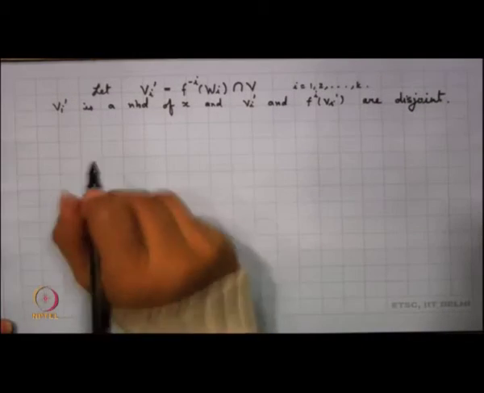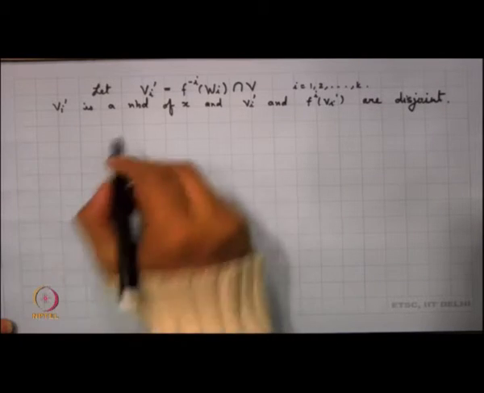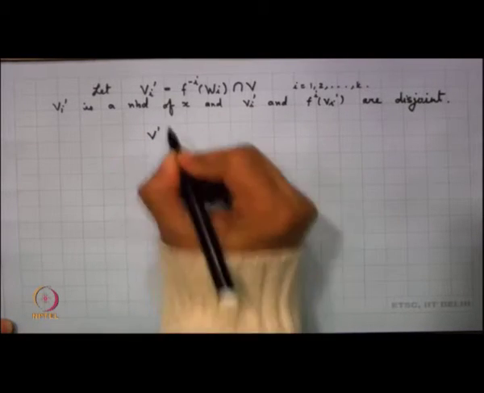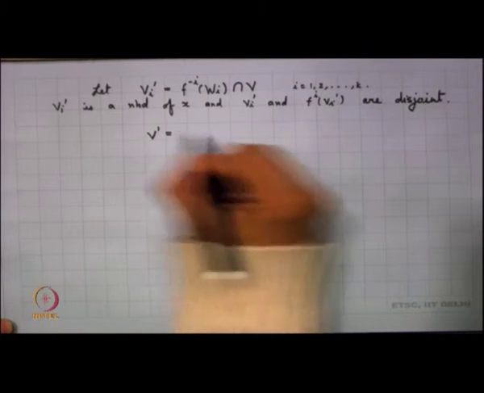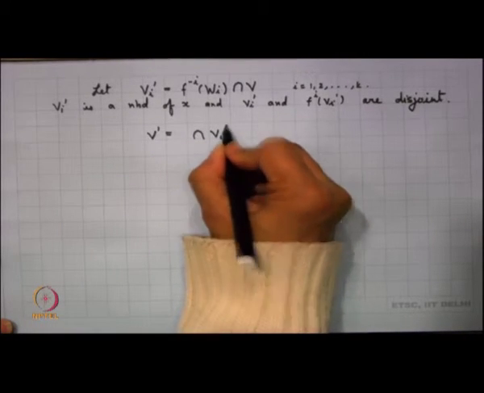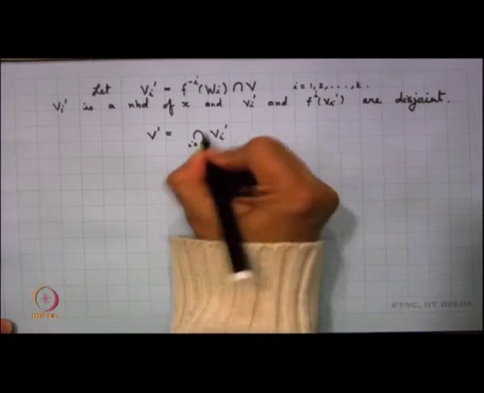Now, since these two sets are disjoint, I can think of another definition here. I take V prime to be the intersection of all V_i prime, i going from 1 to k.